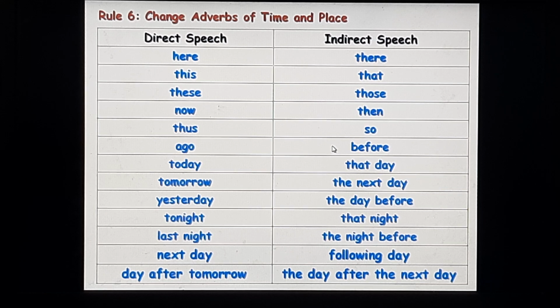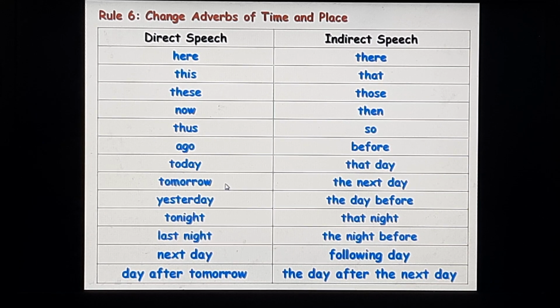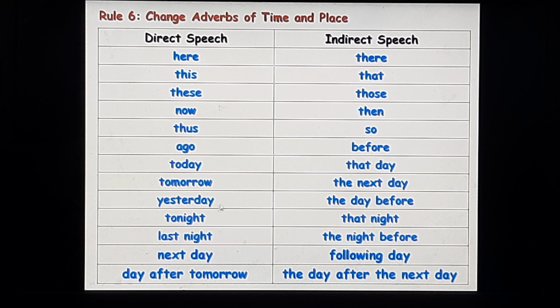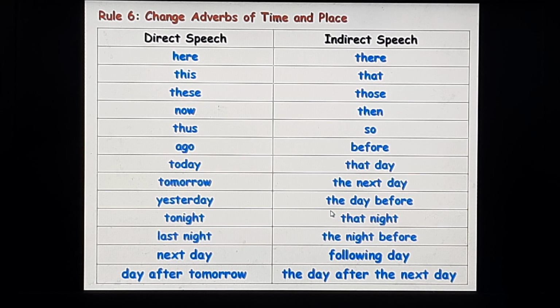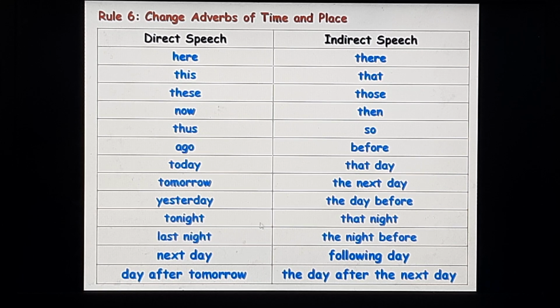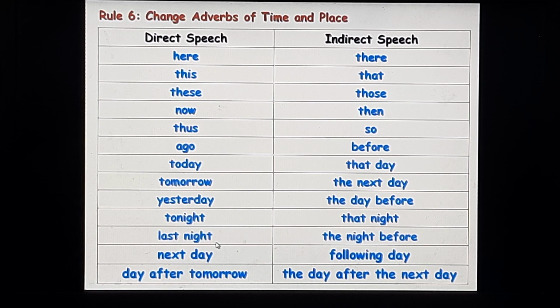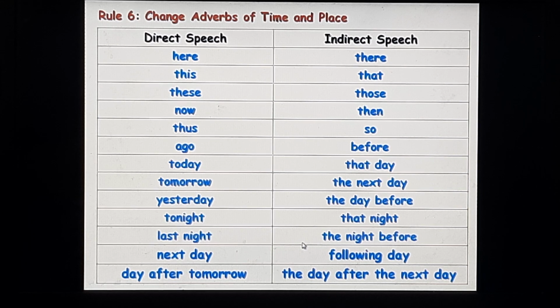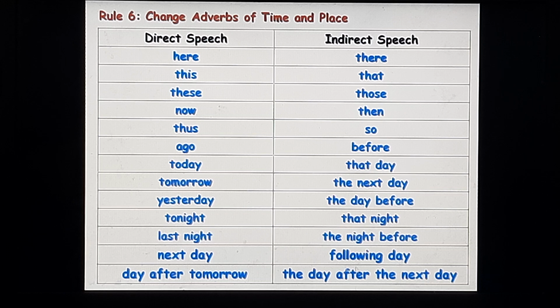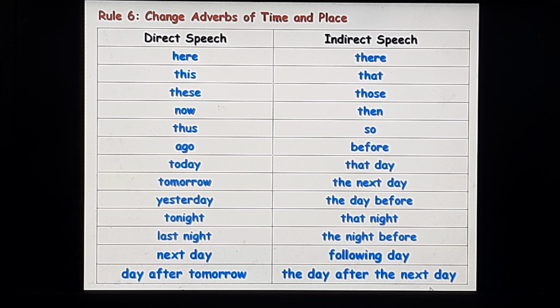Ago will change into before. Today will change into that day. Tomorrow will change into the next day. Yesterday in the direct speech will change into the day before in the indirect speech. Tonight will change into that night. Last night will change into the night before. The next day will change into following day. Day after tomorrow will change into the day after the next day.